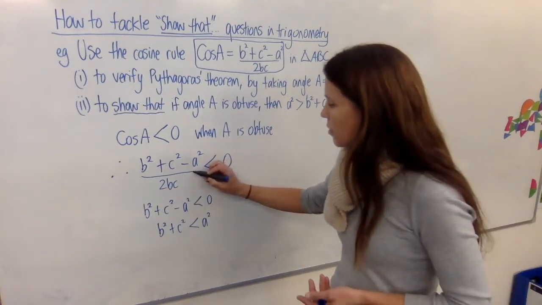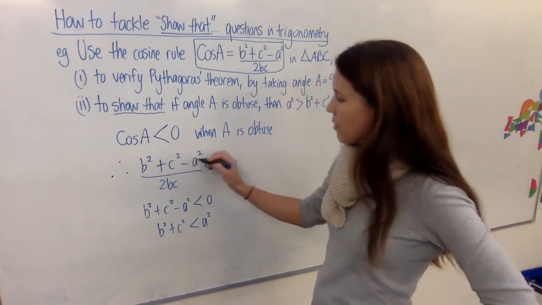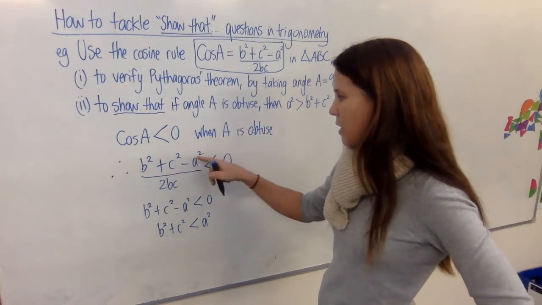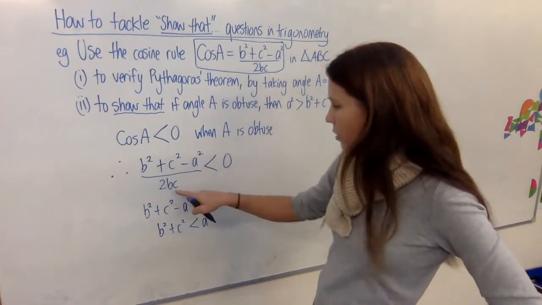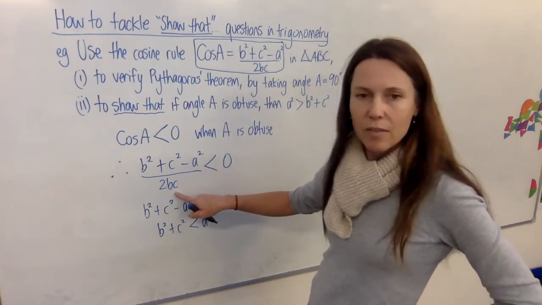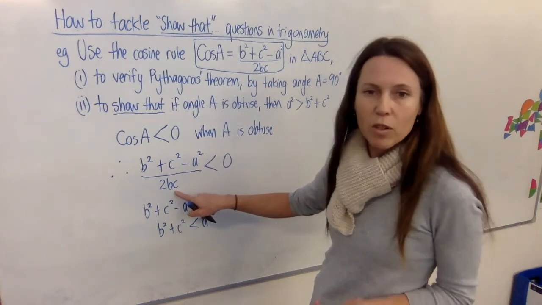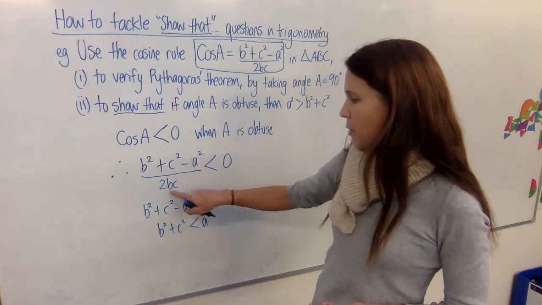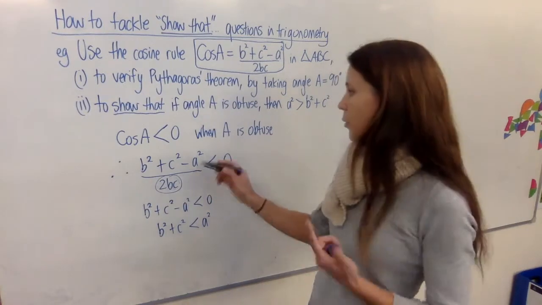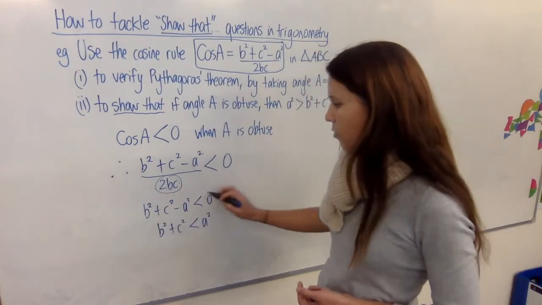So you can think this through here and just say, well, do I know anything about either one of these? Well, this could potentially be negative because I'm not sure how big the sides are, but look at this. b is the length of a side of a triangle. c is the length of a side of a triangle. And if you multiply those, which have got to be positive because they're lengths, you multiply them by 2, this has to be positive, doesn't it? Which means this must have been negative. And that makes this line make a whole lot more sense.